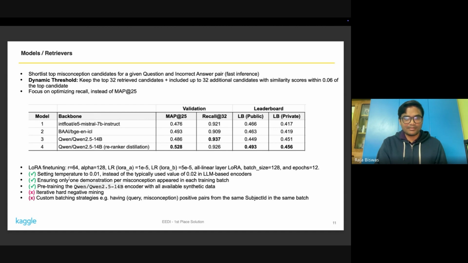There are a few other factors that helped improve the performance. I already mentioned pre-training of the 14B encoder, as well as avoiding multiple demonstrations of the same misconception in a given batch, which also gave a strong boost. I also tried quite a few things here. In contrastive learning, batching is quite important. I tried making all the misconceptions in a given batch come from a given subject, such that I thought the retriever could do well in discerning between misconceptions from the same subject. But unfortunately, it didn't do well. Any kind of custom batching strategy I tried didn't help.